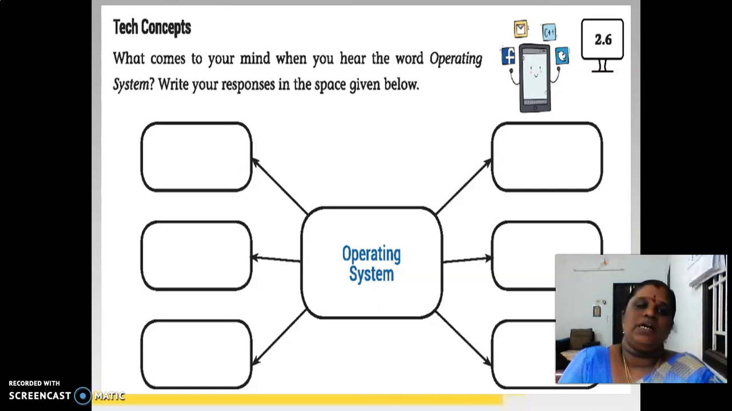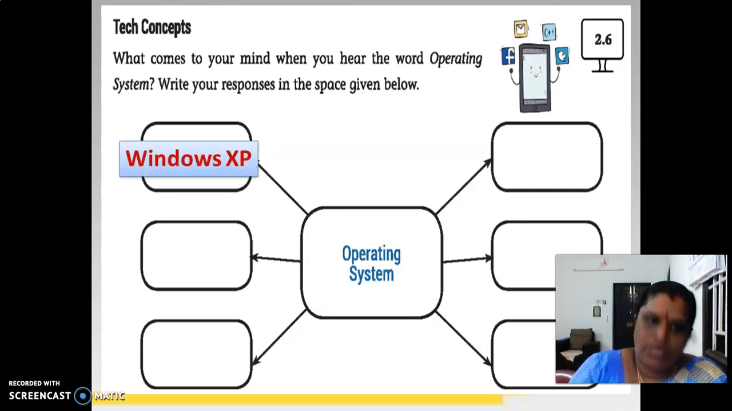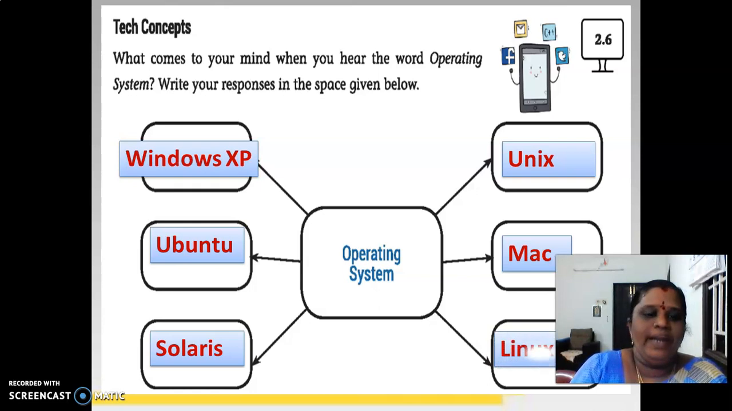In chapter 1 we discussed the generations of mobiles. Now we are going to discuss the operating systems used in mobiles. In the tech concept, the first question is: what comes to your mind when you hear the word operating system? Please take a pencil and book in your hand. Windows XP is an operating system,